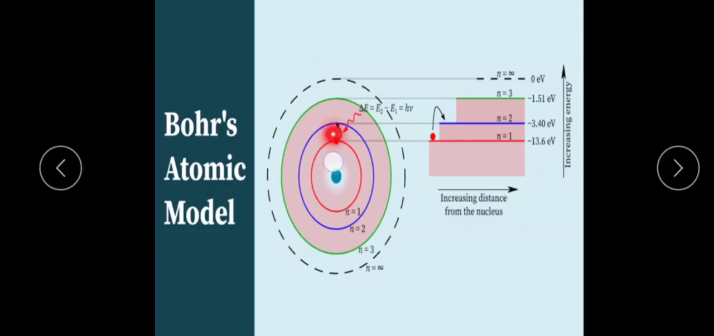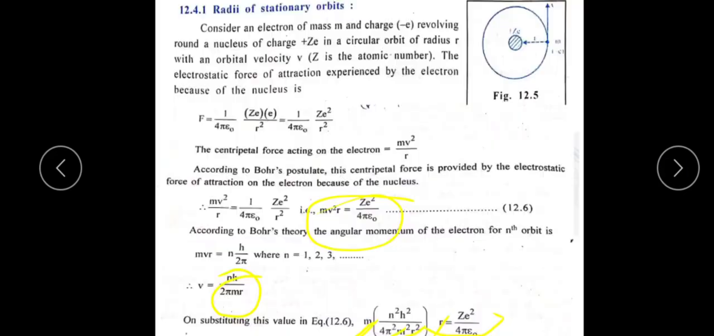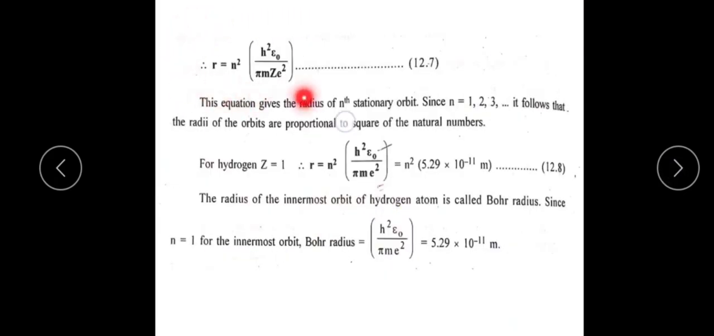This is the radius of the first orbit, where the n value is 1. This is the radius of the second orbit, its n value is 2. Then the radius of the third orbit, its n value is 3, like this. So this is an expression for the radius of the nth orbit. Then r is equal to n squared into h squared epsilon naught divided by pi m Z e squared. This equation gives the radius of the nth stationary orbit, n equal to 1, 2, 3.